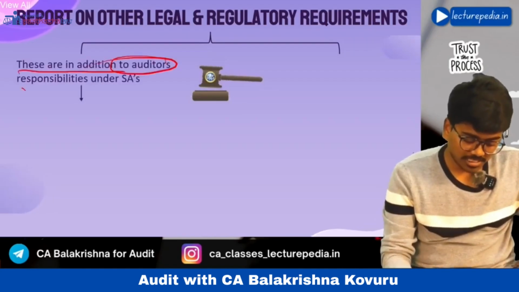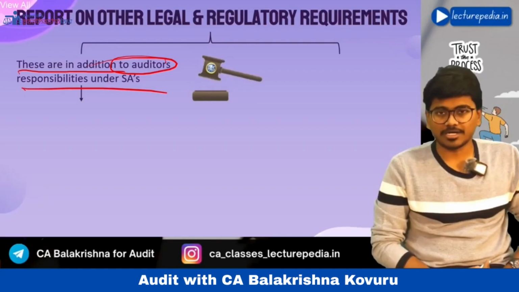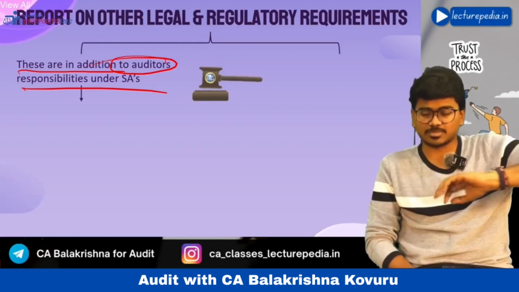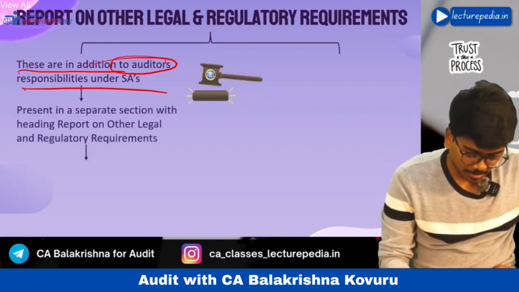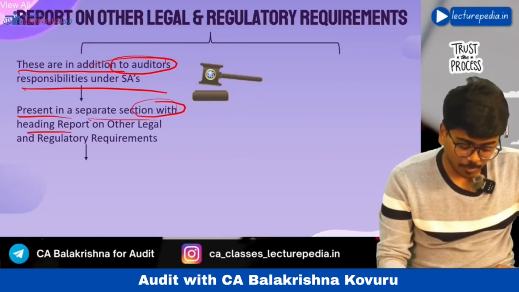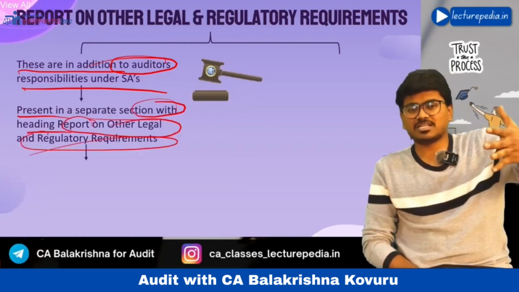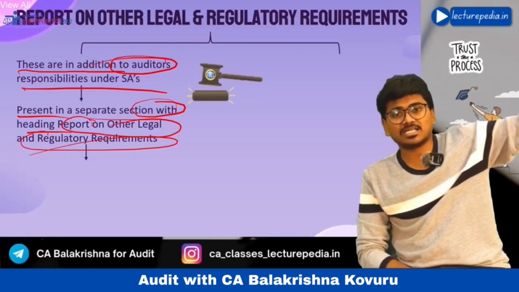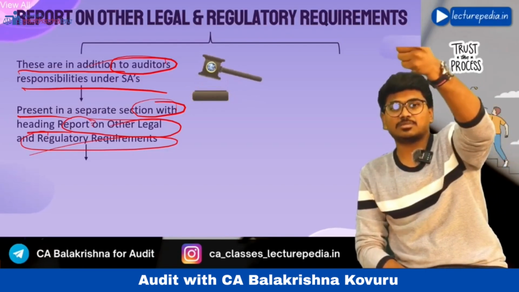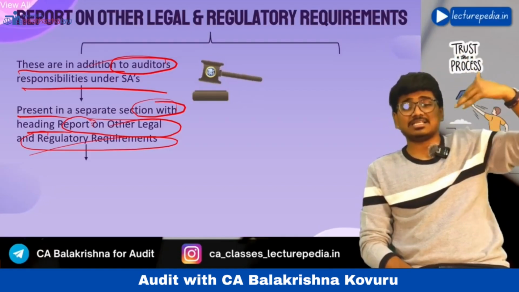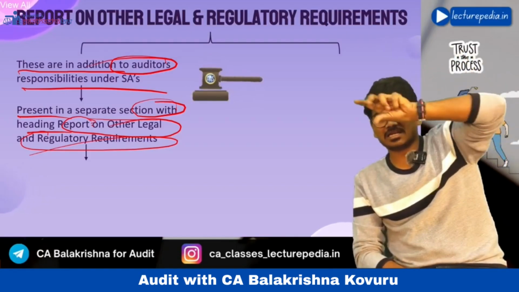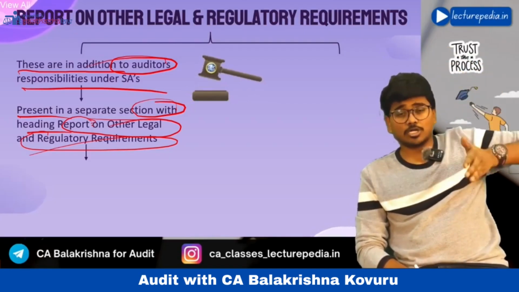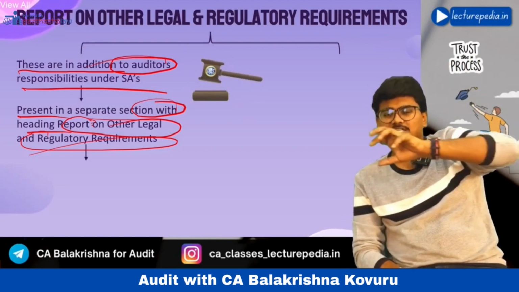These are in addition to the auditor's responsibilities under standards on auditing. The responsibilities of the auditor under standards on auditing will be reported in the first part, that is, the report on audit of financial statements. In the second part, you will report this, presented in a separate section with the heading report on other legal and regulatory requirements. If you observe any audit report, you will find two parts. In the first part, at the starting itself, it will be mentioned report on audit of financial statements. After the entire report is completed, at the end, you will also find report on other legal and regulatory requirements. In that report, you will find reporting under section 143 subsection 3 and CARO reporting. You will mention that CARO has been given as an annexure to this audit report.